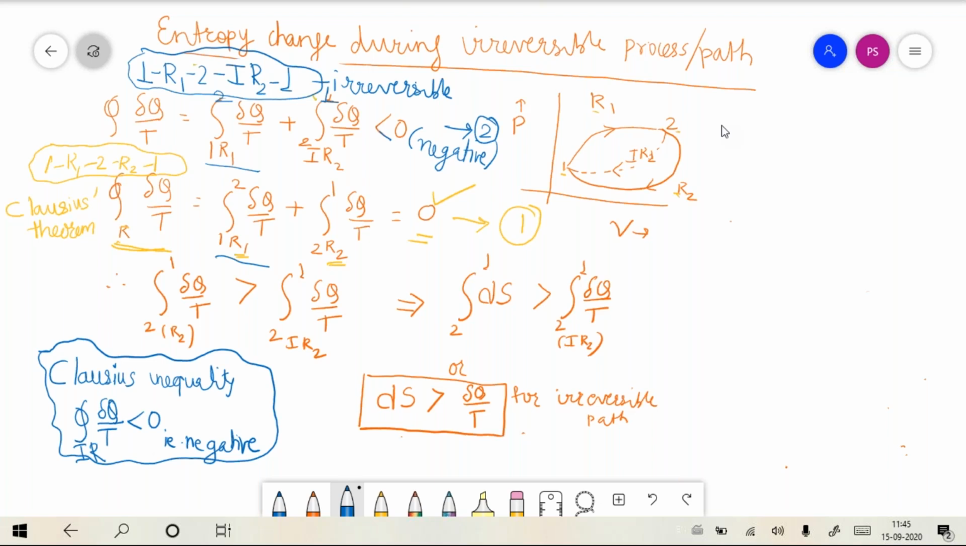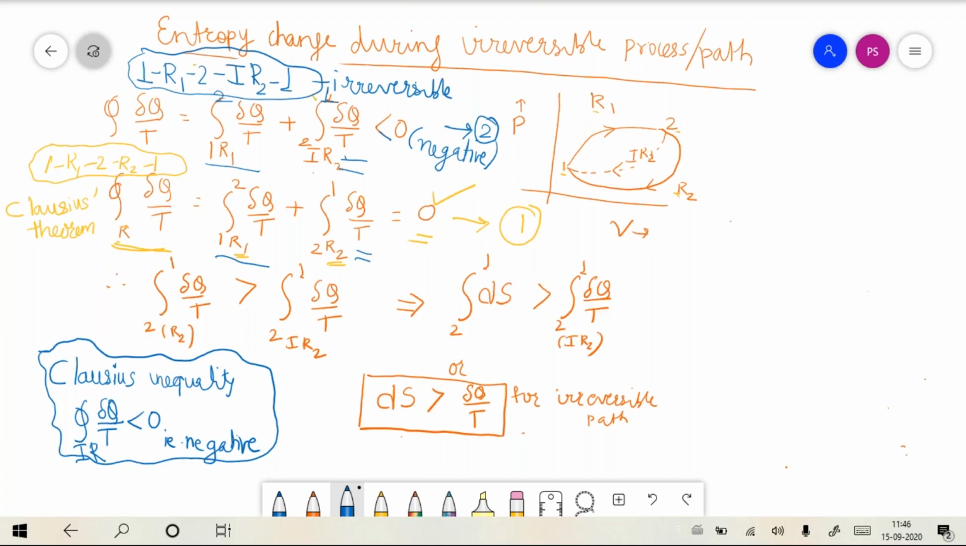So obviously the value of the integral of del q by t along the irreversible path, that is the second term, has to be less than the corresponding value along a reversible path. If you compare the irreversible path term with the reversible path term, the obvious conclusion is what I had written.